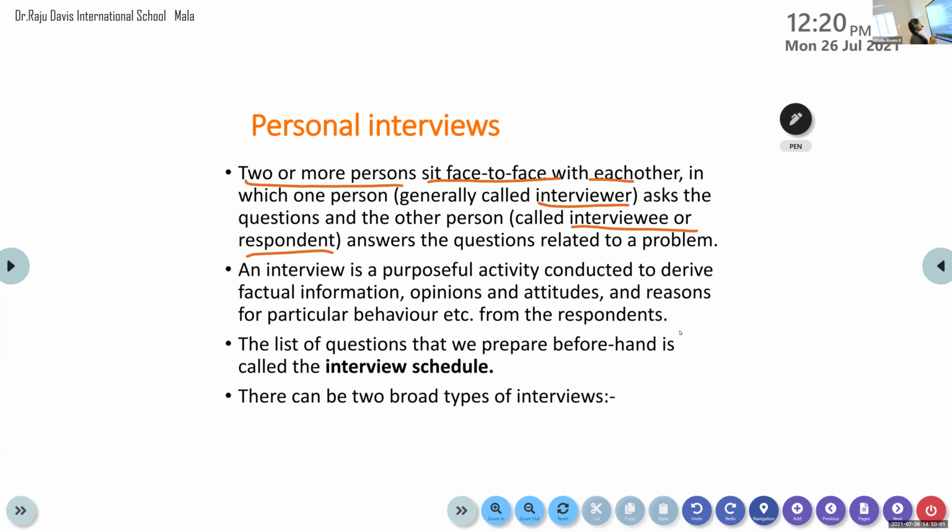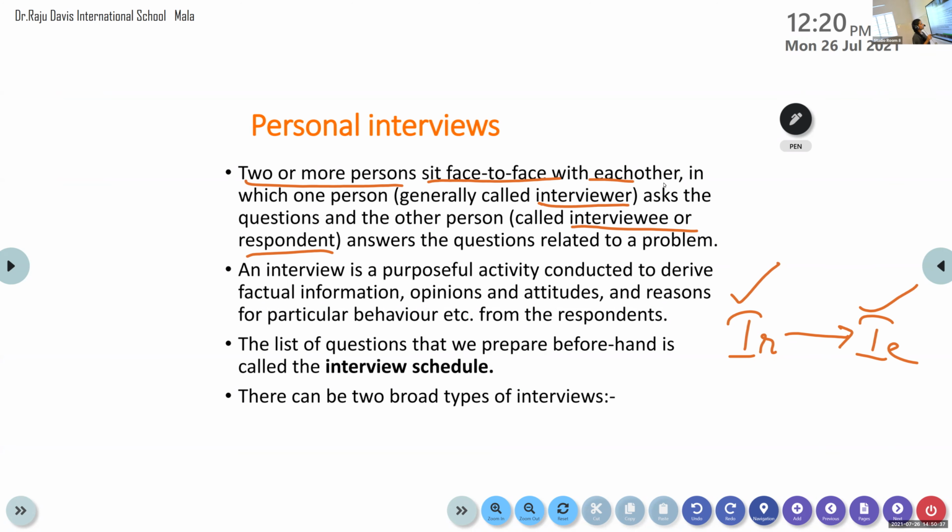All right. And basically, the interviewer asks the questions to the interviewee. So there is one person asking the question, there is another person answering the question. Basically, that process is called a personal interview. Okay. And an interview is a purposeful activity conducted to derive factual information, opinions and attitudes, and reasons for particular behavior, etc. from the respondent.